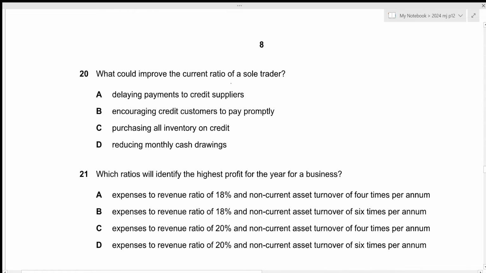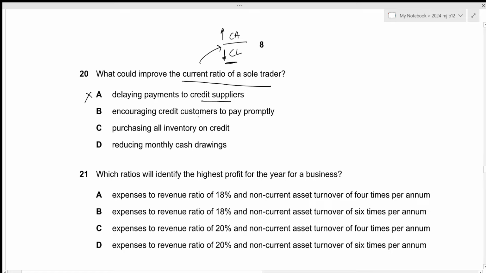What could improve the current ratio of a sole trader? So current ratio is just current assets divided by current liabilities. For it to improve, current assets will have to increase and the current liabilities will have to decrease. The first one is delaying payments to credit suppliers. So if we delay the payments to credit suppliers, our trade payables will remain intact and it will not decrease, which means that the current liabilities will not decrease. So this is not what we're looking for.